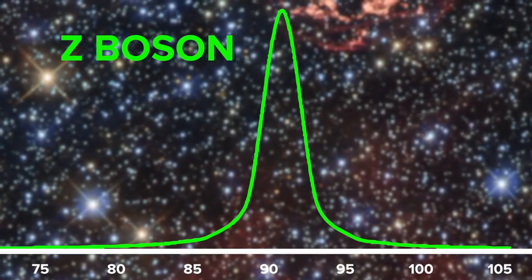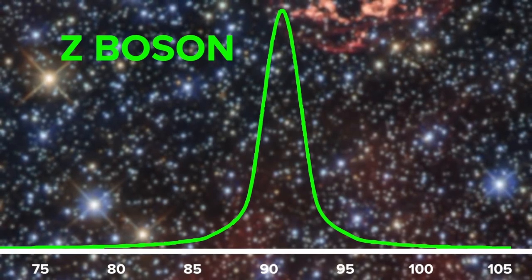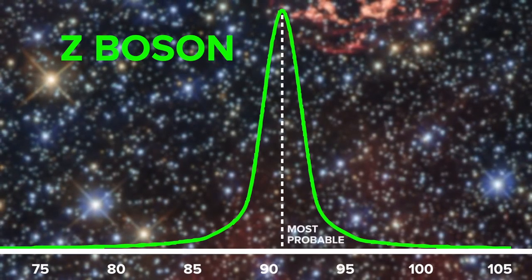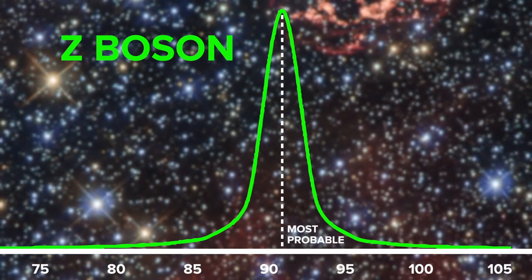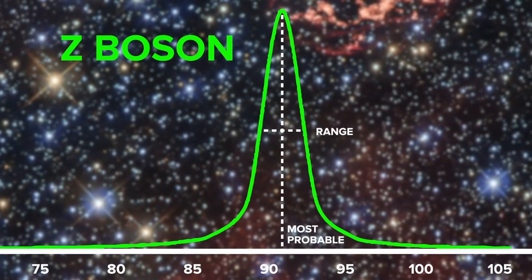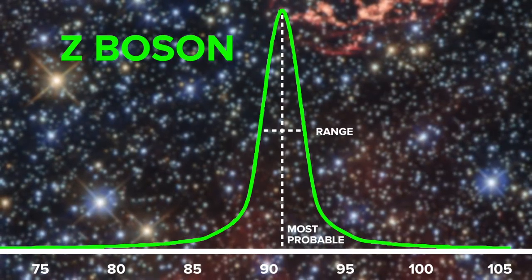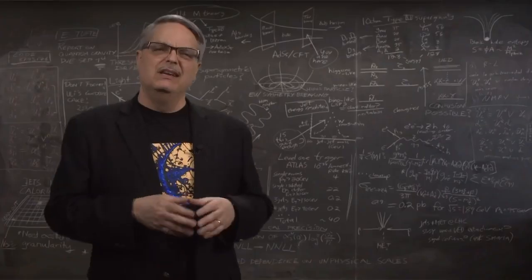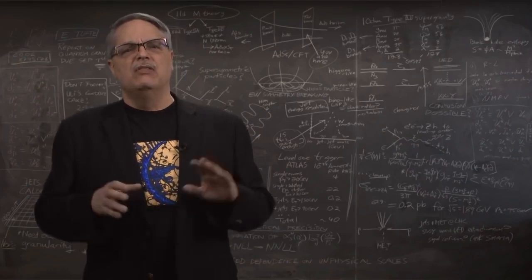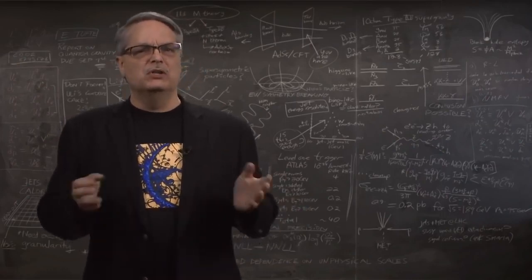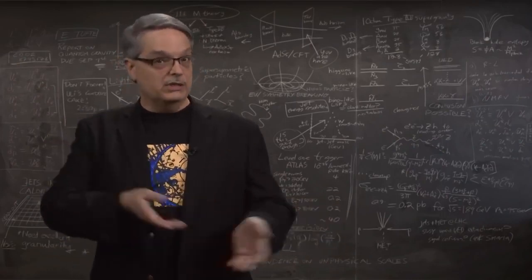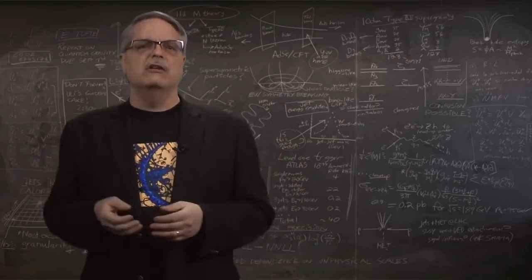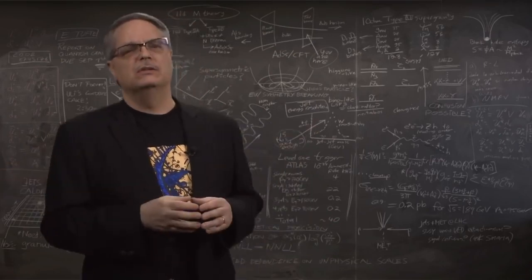In fact, we have studied the Z boson to death, and while we know that its most probable mass is 91 billion electron volts, it really has a range, and we can easily find it to be anywhere between 89.5 and 94.5 billion electron volts. Now that's just the normal range. The mass of any particular Z boson could be anywhere between 0 electron volts and infinity. It's just very rare to find it outside that normal range.